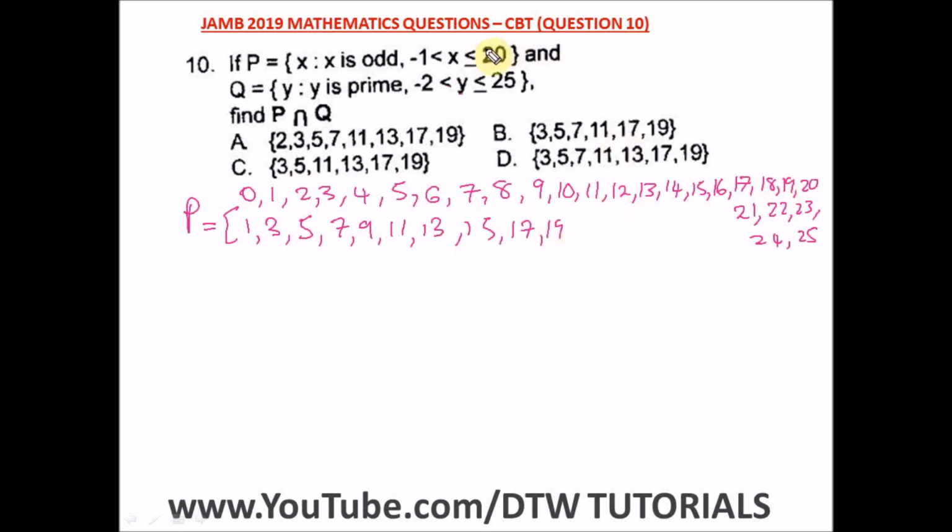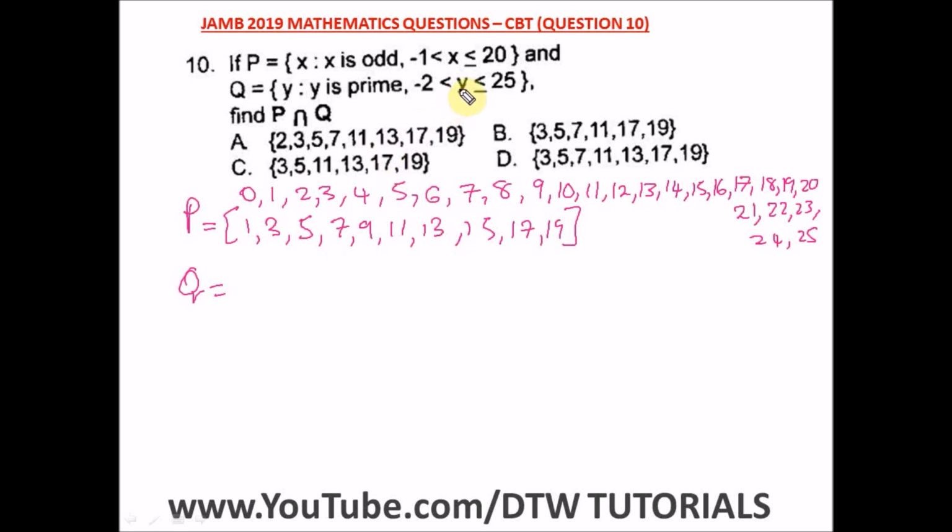We'll have to stop here. We can't put 20 because 20 is not an odd number, it's an even number. So these are the subset of P. Okay, let's look for the subset of Q. Q is a prime number. Remember the definition of a prime number? It is a whole number greater than 1, so it is not 1, whose only factors are 1 and itself.